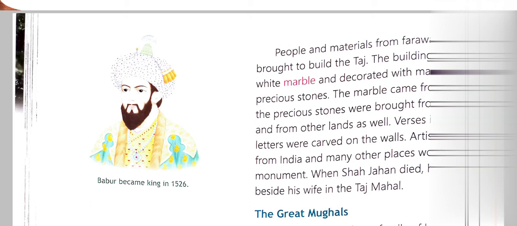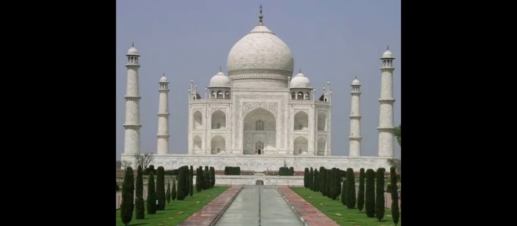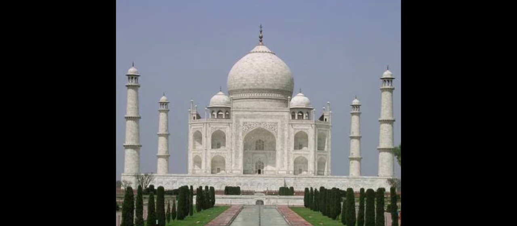And now children, let me show you what type of beautiful designs we have in the interior part of the Taj Mahal, and also we will see the verses from the Quran, the holy book of Islam, in beautiful Arabic letters in calligraphy carved on these walls. When Shah Jahan died, he was also buried beside his wife in the Taj Mahal. The wonder in the white marble.